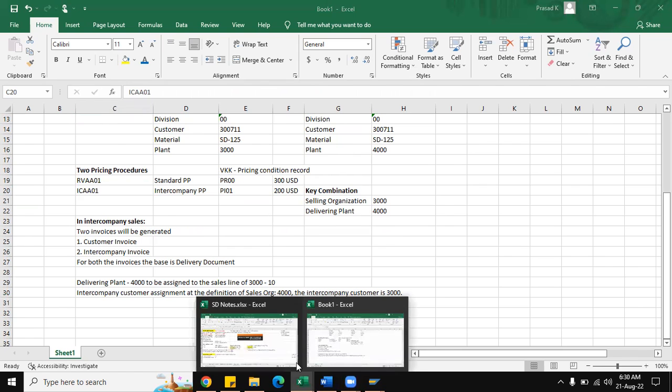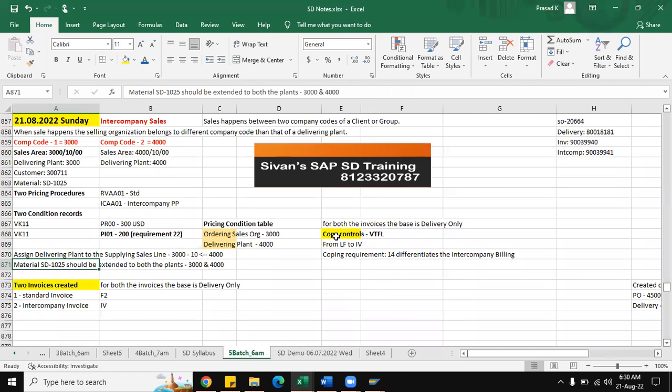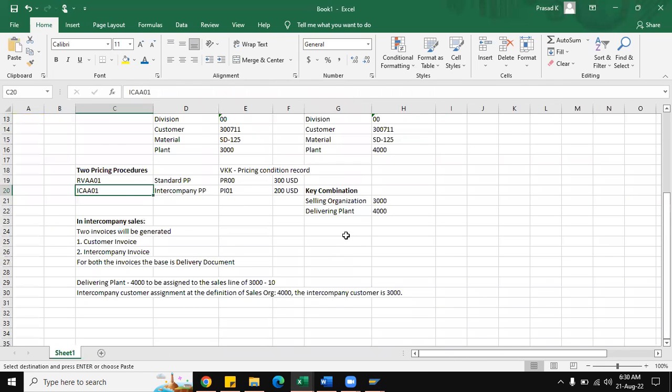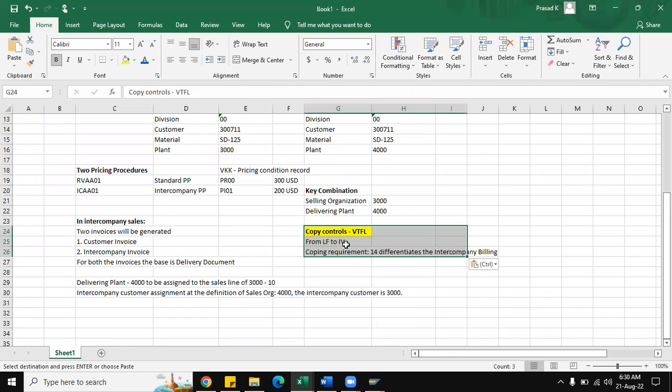And one more step is the copy control from delivery to intercompany billing. This is for both the invoices, the delivery is there. The system will understand based on this copy control setting that it is relevant for the intercompany billing.